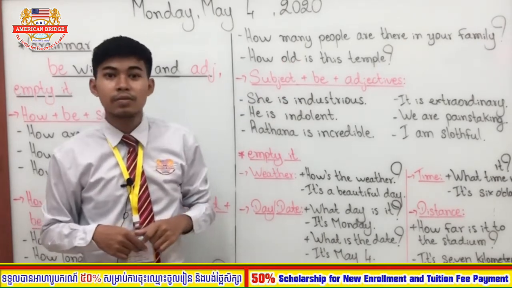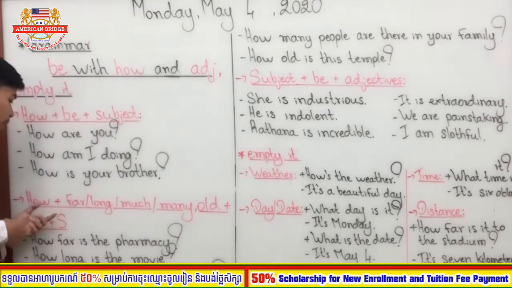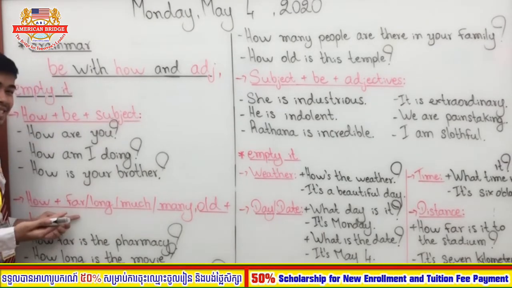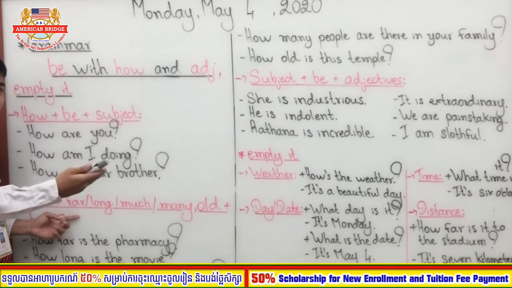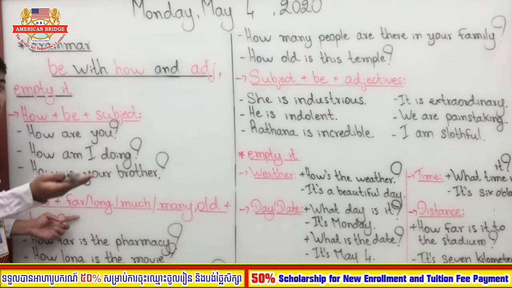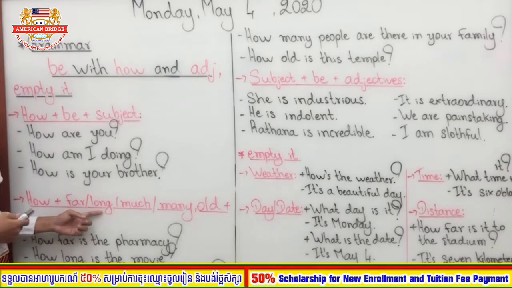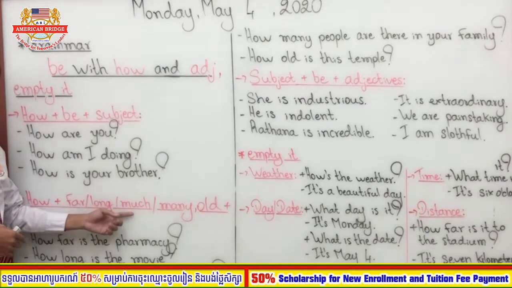So now let's review what we have learned so far. How far, we ask about distance, right? How far is it, or how far is the football stadium? How long, we ask about the period of time, right? How long is this game? How long is this class? Okay. How much, we ask about quantity and it has to be followed by an uncountable noun. How much money do you have in your pocket?